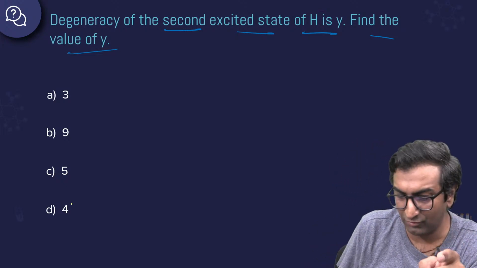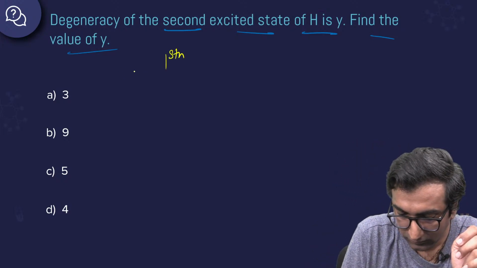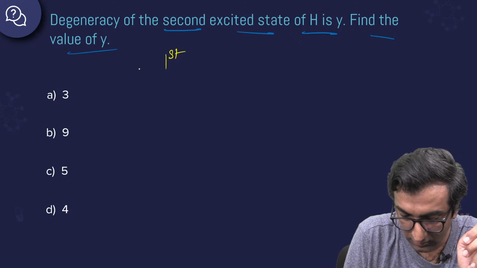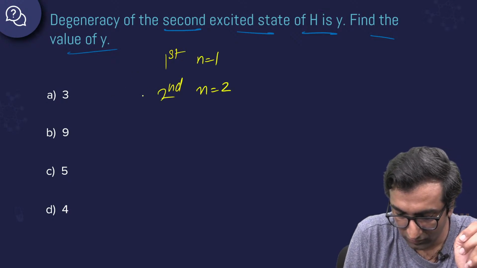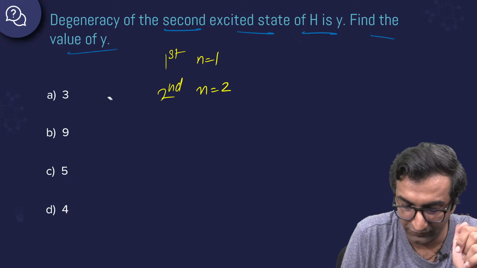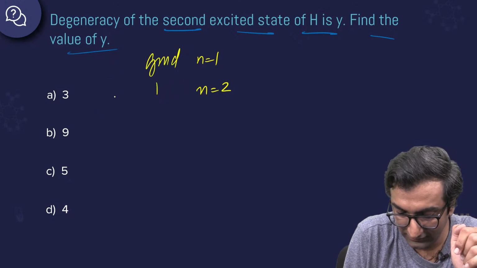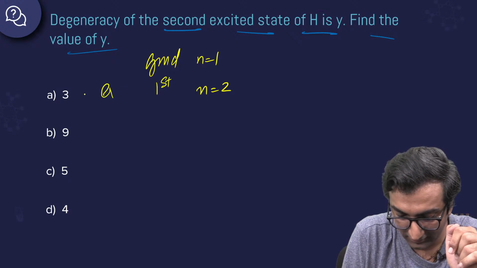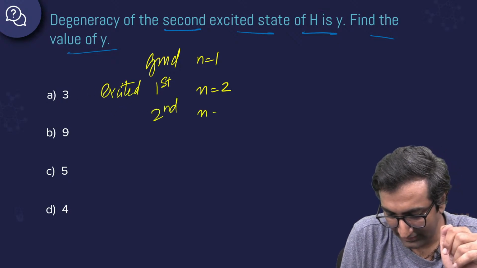Okay, I'll tell you why I'm not able to see that. First state is n equal to 1. Second is n equal to 2. But we're not talking about this. Let's call this the ground state. And this is the first excited state. Then this second excited state is n equal to 3.